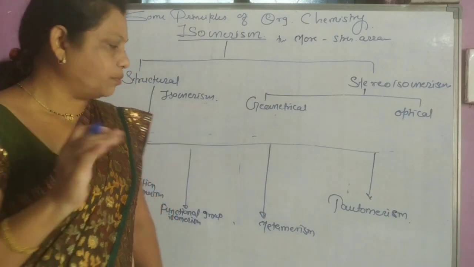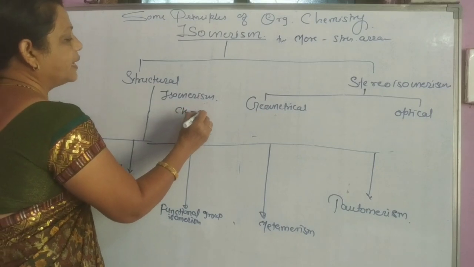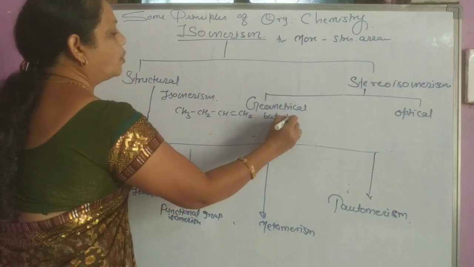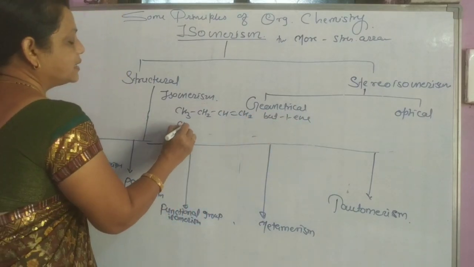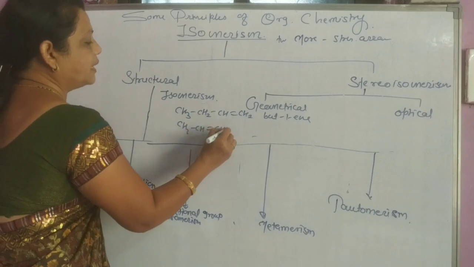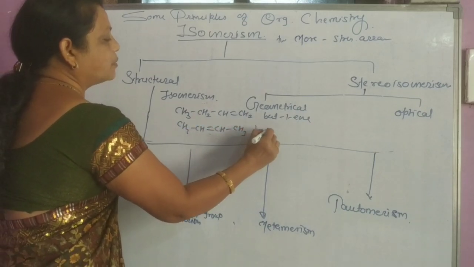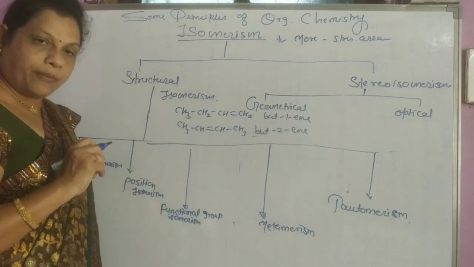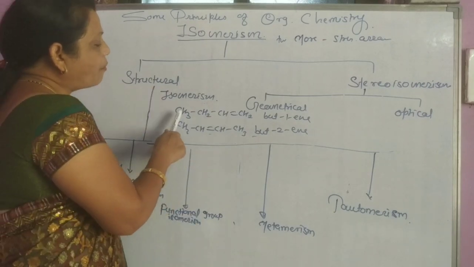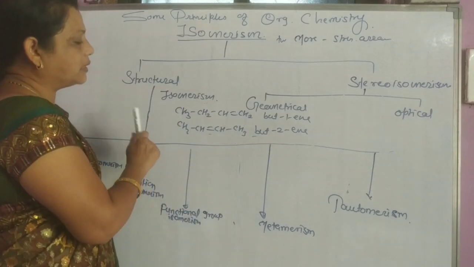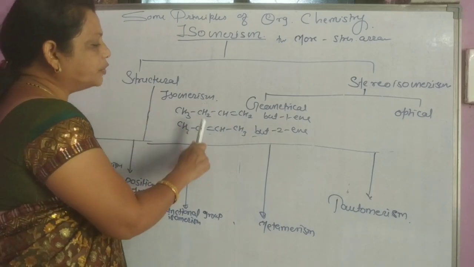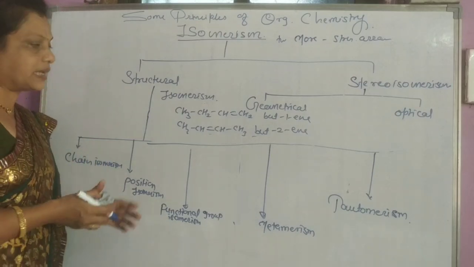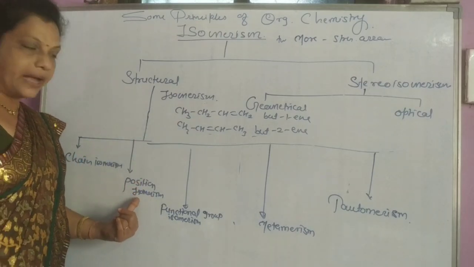For example, CH3CH2CH=CH2 is called but-1-ene, and CH3CH=CHCH3 is called but-2-ene. They have the same molecular formula and the same functional group, the double bond of an alkene, but the position of this functional group is different. They are called position isomers, and the phenomenon is called position isomerism.